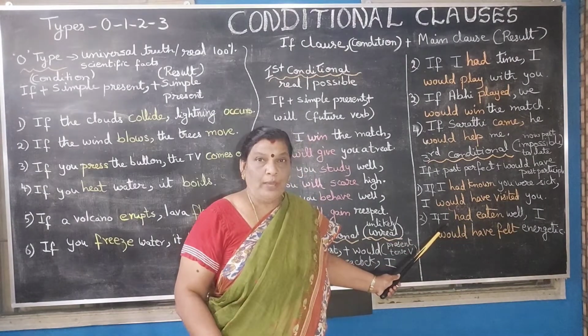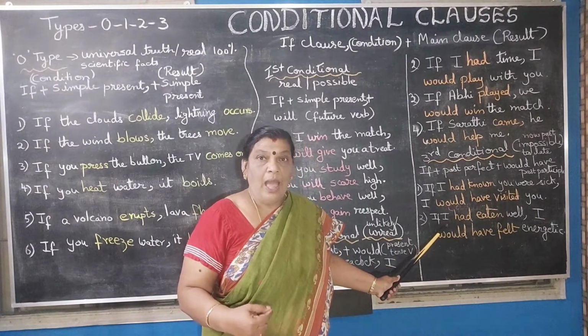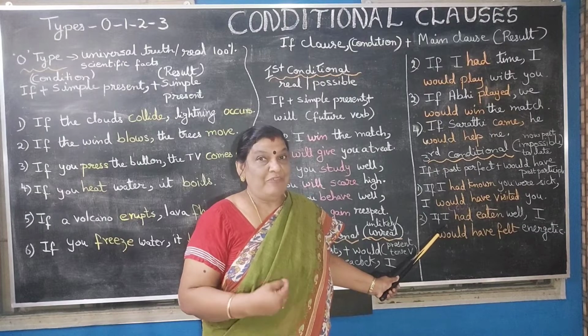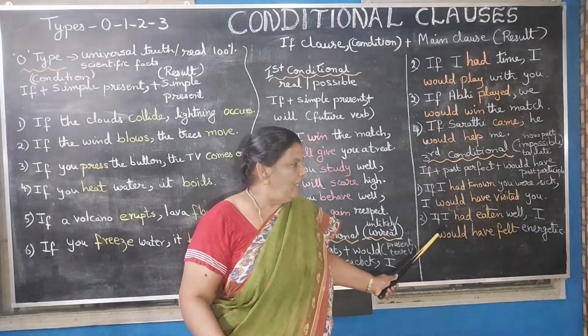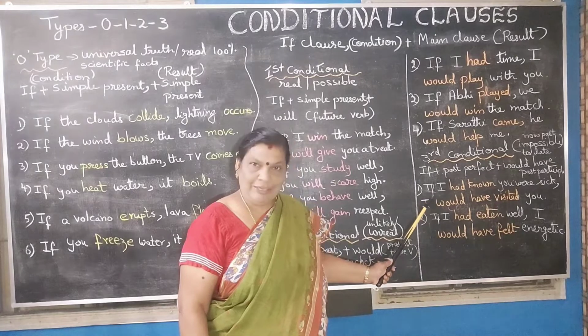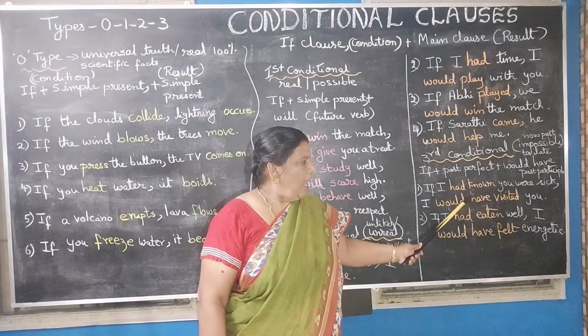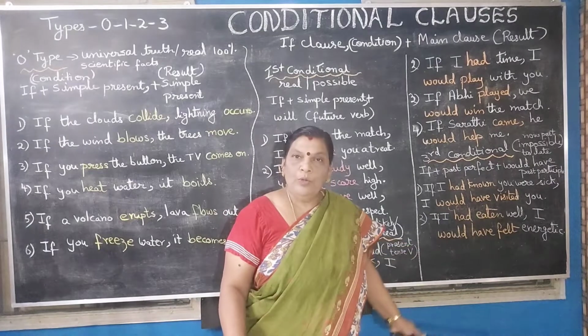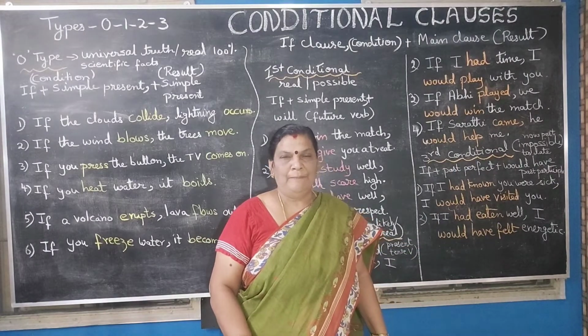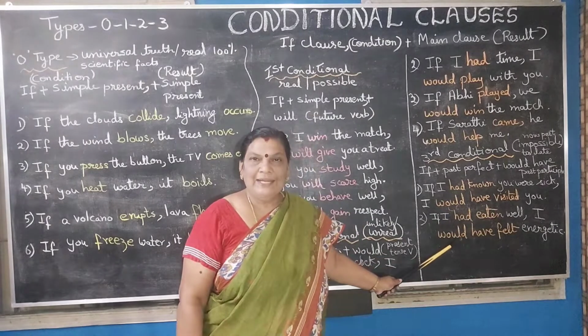If I had eaten well, I would have felt energetic. So here we have if, and here we have had known, that is the past perfect, and would have visited is would have plus past participle. So all these are third conditional clauses.